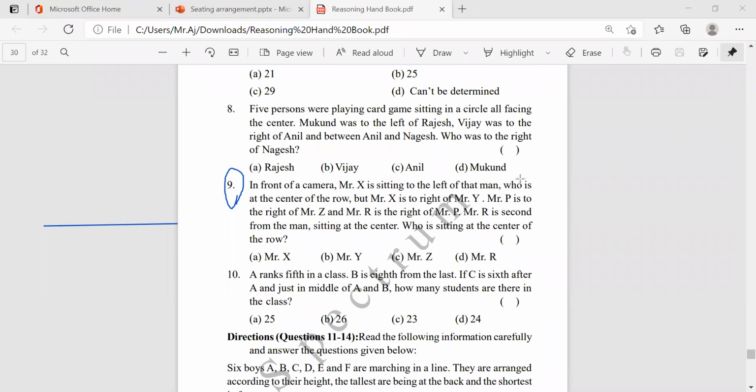Mr. X, Y, 3 Mr. P, Mr. Z, 4 Mr. R, 5. Five members are there.